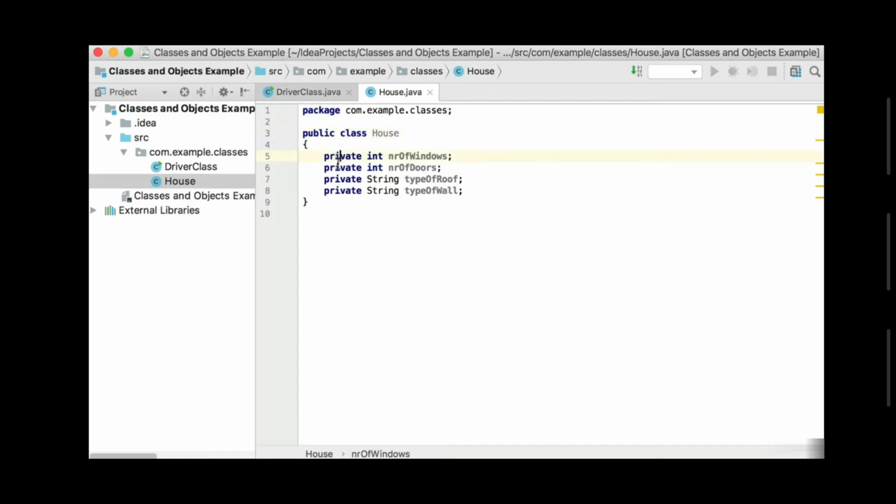So in this case, if one of my variables, in this case the properties, or one of my methods is listed as private, then we will only have access to these members, in this case these variables, in this class. So the private access specifier says nowhere else can you use this variable but in this class where you defined it. Now the class is public, which means that we can use this class in any package, outside of this package or inside of this package, any class will have access to it. It's basically publicly available. So the class will be publicly available, but the variables inside it will only be available in the class that we're currently working with.